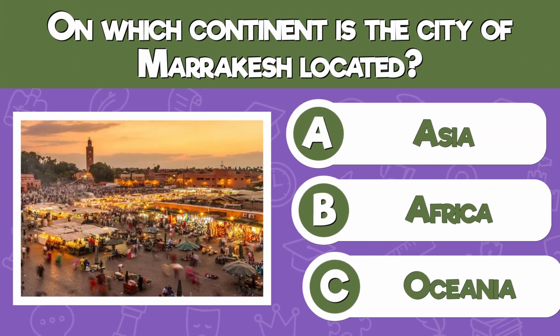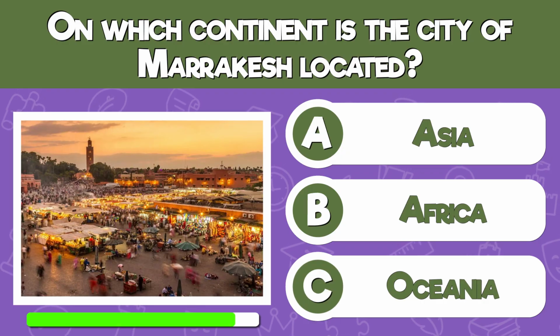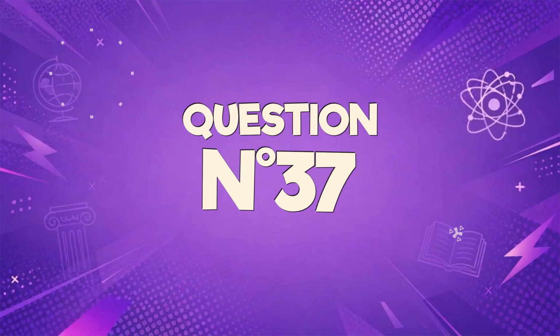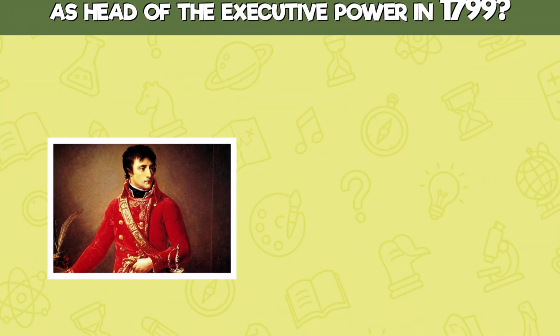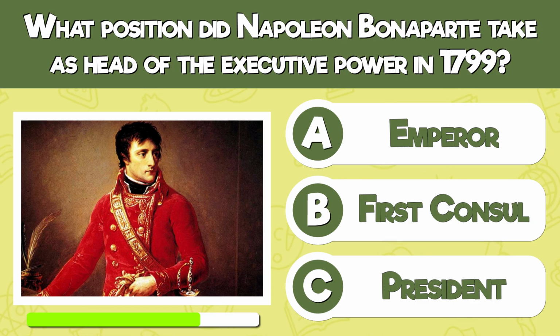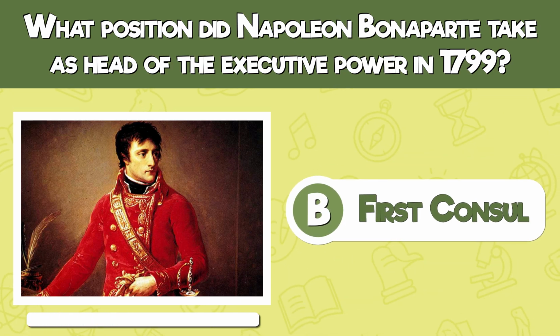On which continent is the city of Marrakesh located? In Africa. What position did Napoleon Bonaparte take as head of the executive power in 1799? First consul.